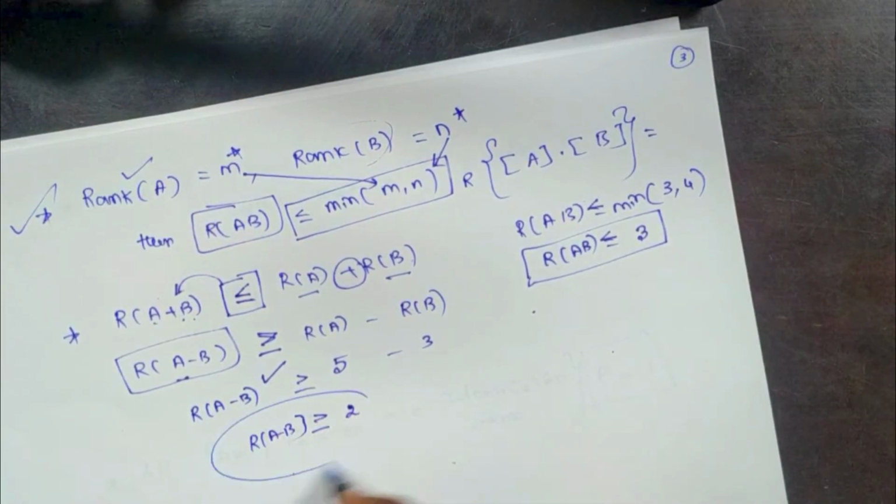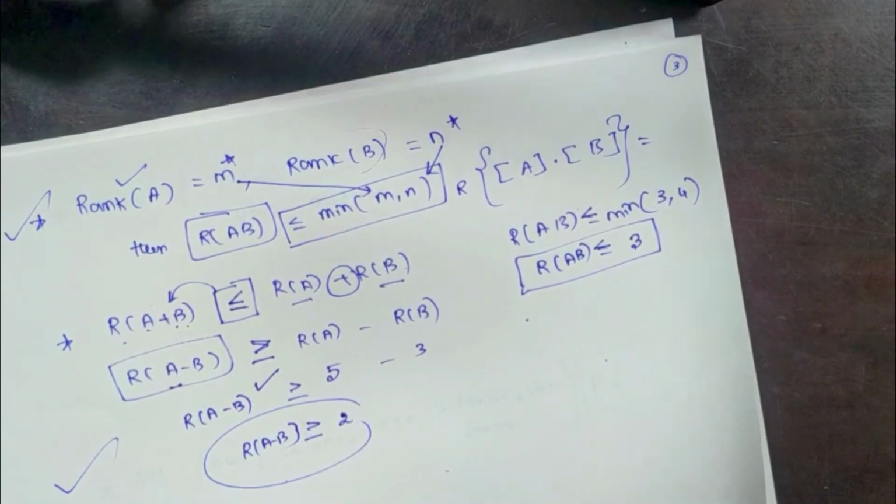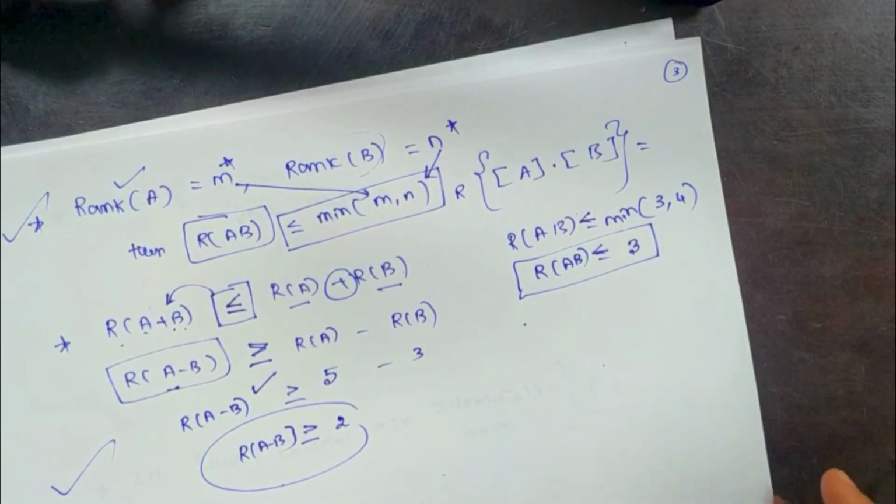Like this we can calculate rank of A plus B and A minus B.